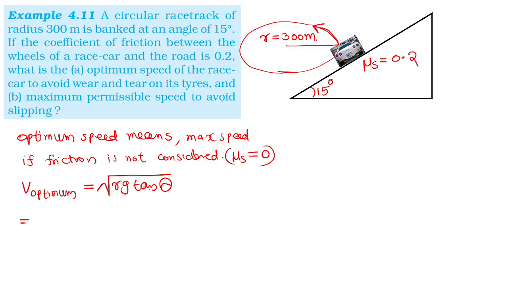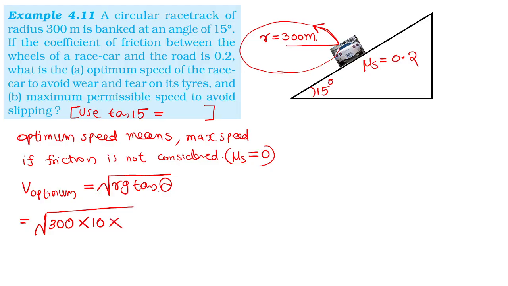So root of R g tan 15 degree. The value of tan 15 will be given in the question. Otherwise we have to use the calculator. It will be given in the problem. Don't worry about that. Root also I think it will be given. R radius is 300.